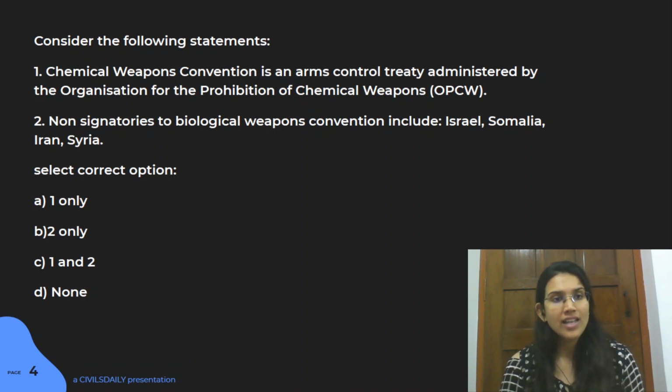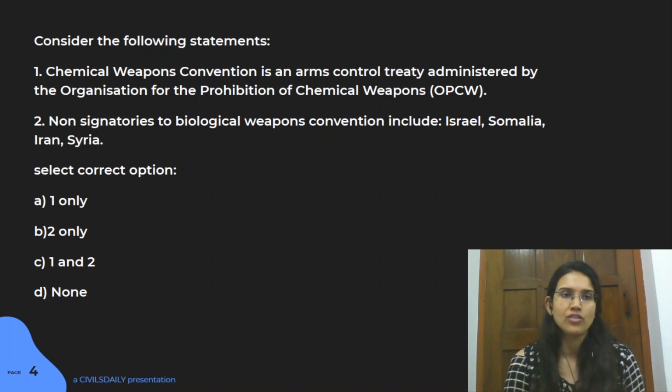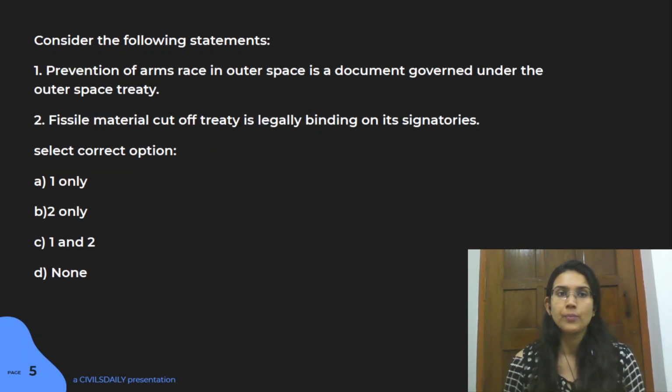In fact, Iran is part of a lot of different conventions, right? Even yesterday I did a convention where I had raised the question about Iran, but Iran was a member of that convention. So make sure you look at the membership, the year it was signed, and the governing body. All these points are very important. So the answer here was A.